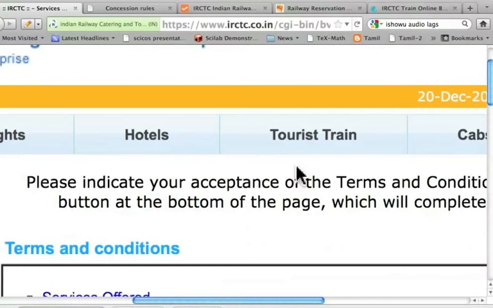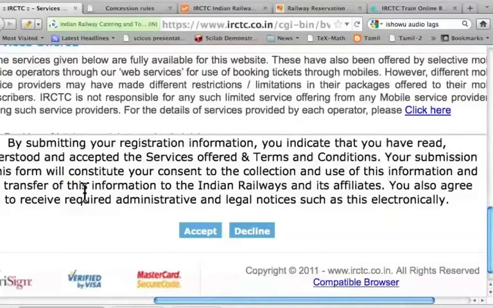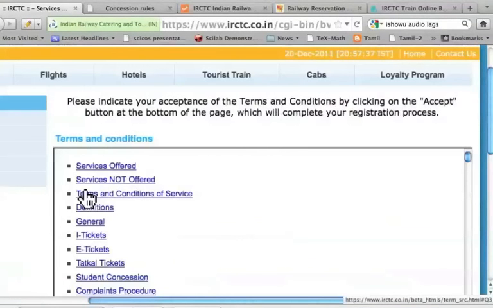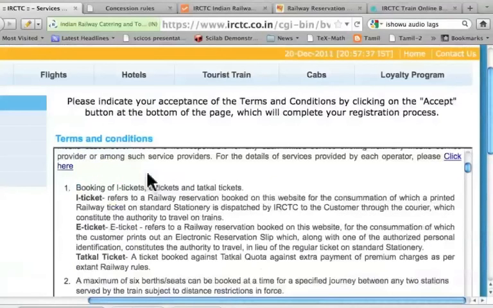Then it says, please indicate your acceptance of the terms and conditions button at the bottom of the page. So let me scroll down. Let me just make this smaller so you will see what it looks like. Okay, if you want, you can actually see by clicking each of these, but let's accept this.